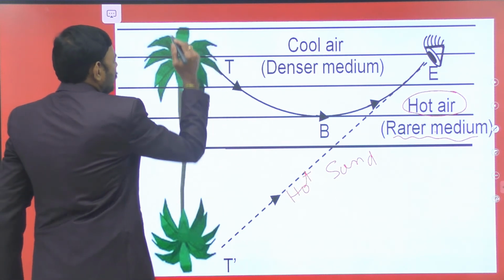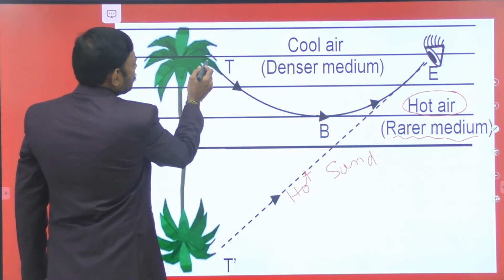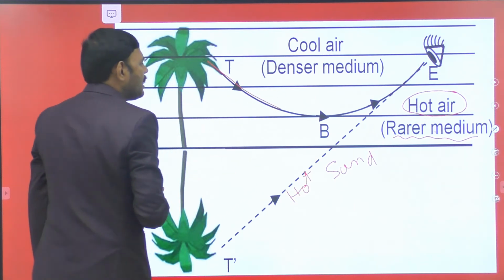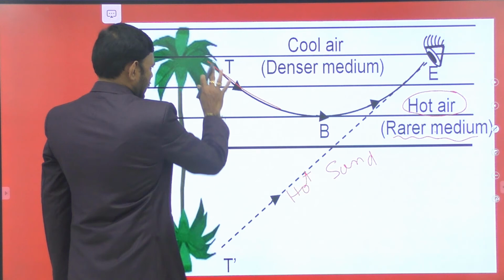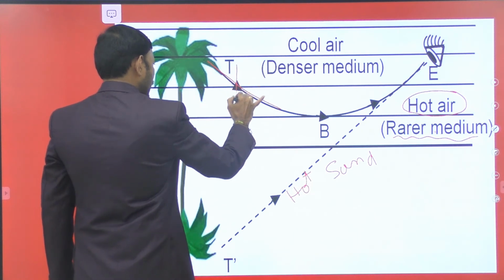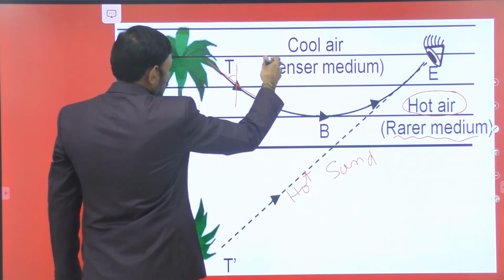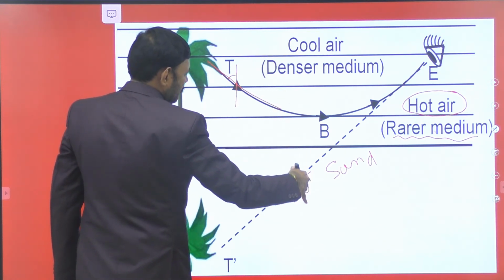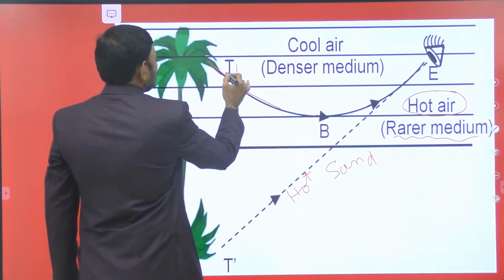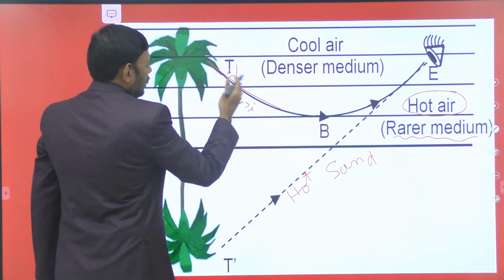We are observing a tree in front of us which is far away from us in a desert. So light rays are coming from the tree along this direction. But while light rays are traveling from denser medium to rarer medium, top one is the denser, bottom one is the rarer. This is the angle of incidence. When you are moving from top to bottom, we are moving into the rarer mediums. The angle of refraction is greater than angle of incidence.